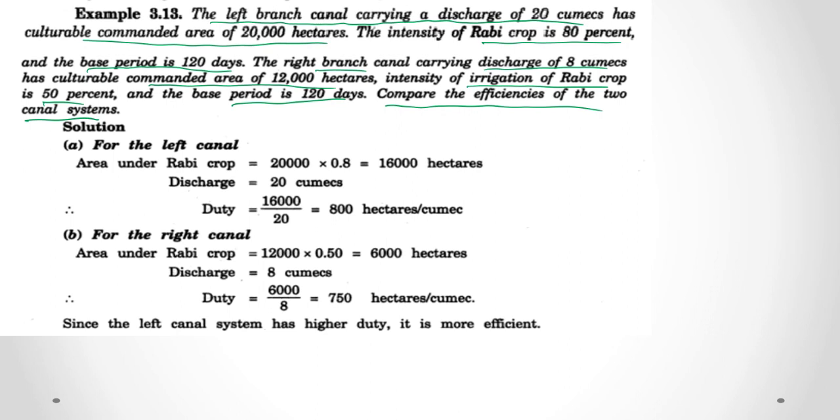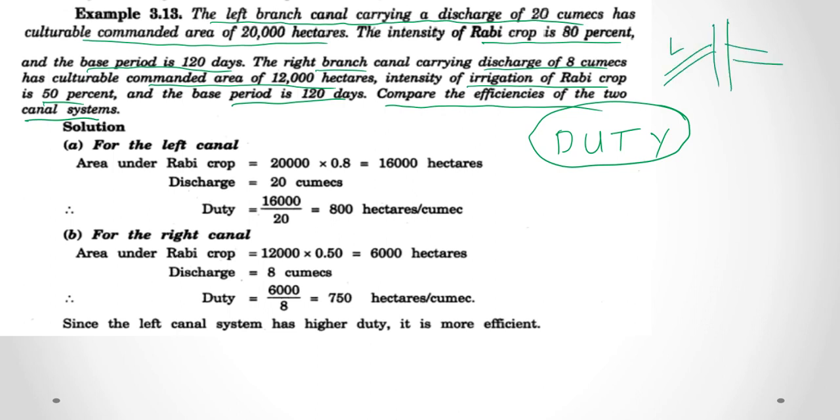And here, to compare the efficiency of two canal systems, we first find out the duty of these two canal systems. We have to find out the duty of both canal systems based on this data. So there is a branch canal, and there is a left bank canal and a right branch canal.